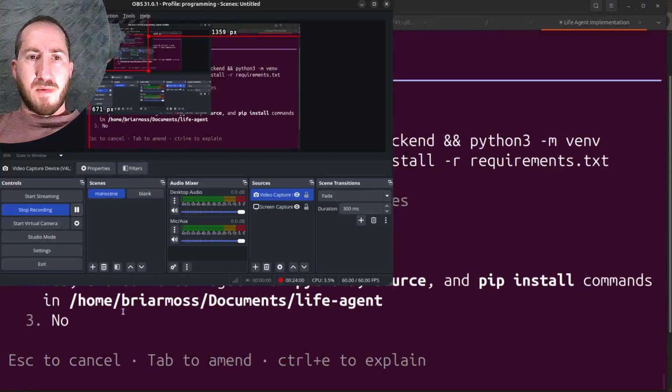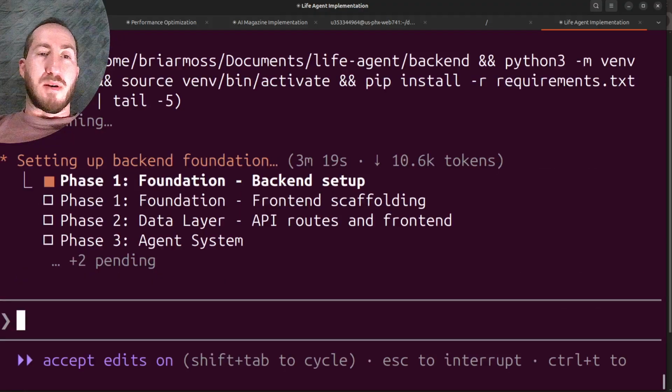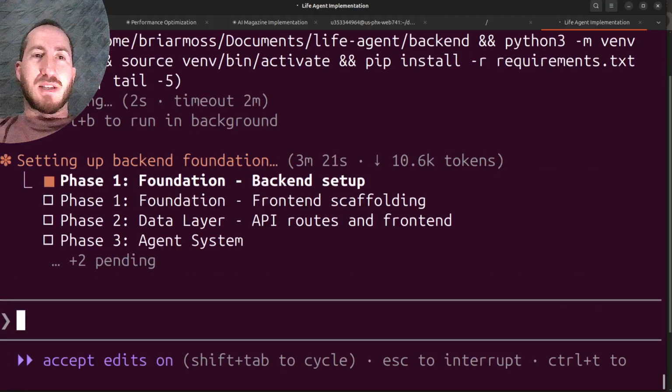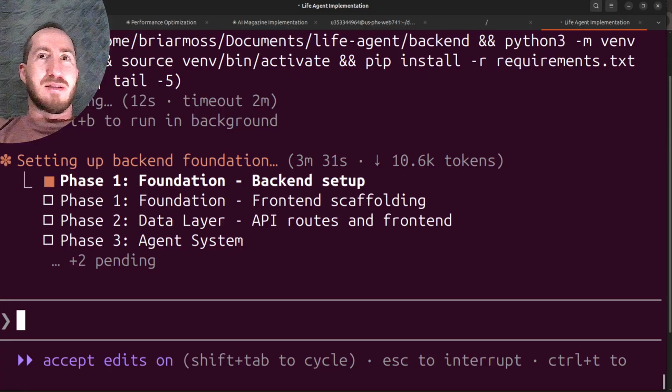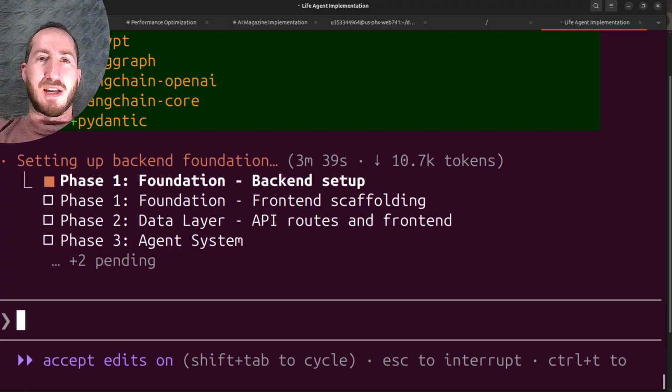Okay. Now that it's finished the back end, I guess it wants to go there, create the virtual environment, activate it, and then install the requirements and see if that works. Normally I'd like to do that, but I'm going to let it do it because the idea is really to let go of the developer control instinct, even though I don't have much of it. Most developers have a lot more developer control instinct. I was talking to them recently.